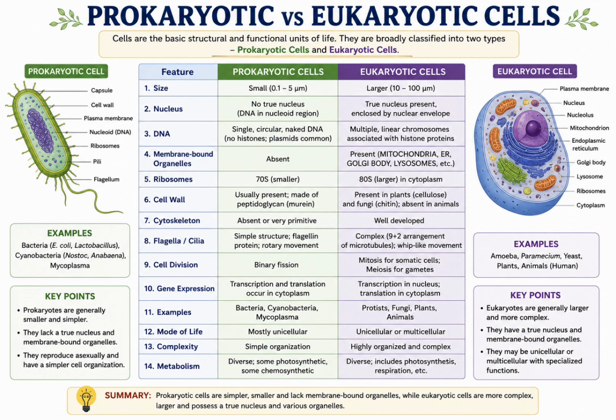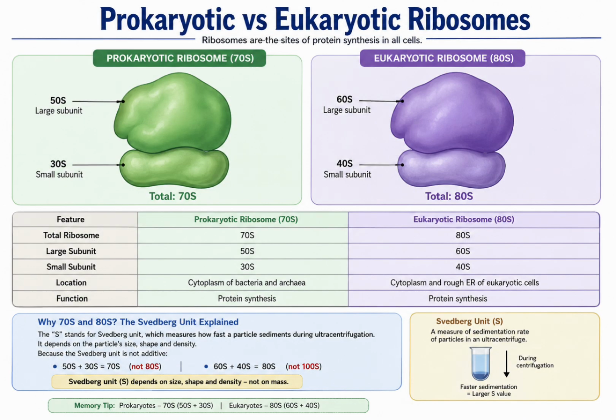The fourth difference is membrane-bound organelles. In prokaryotes, not a single membrane-bound organelle is present, while in eukaryotes, nucleus, mitochondria, endoplasmic reticulum, Golgi body, lysosome, and chloroplast in case of plants are present. The fifth difference is ribosome. Prokaryotes have 70S ribosome which consists of 50S and 30S subunits, while eukaryotes have 80S ribosome consisting of 60S and 40S subunits.